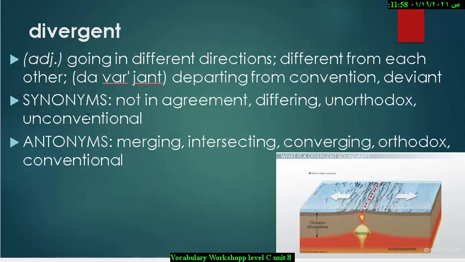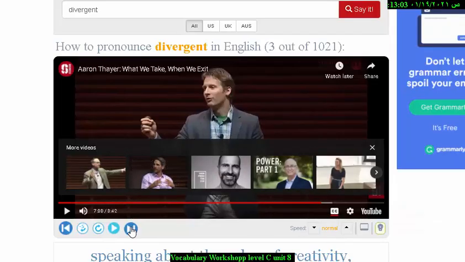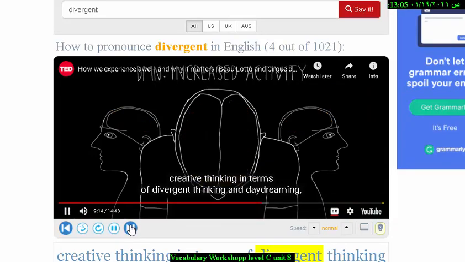Next word is divergent. It's an adjective which means going in different directions, different from each other, or departing from convention, deviant. The synonyms are not in agreement, differing, unorthodox, unconventional, and the antonyms are merging, intersecting, converging, orthodox, or conventional. Creative thinking in terms of divergent thinking and daydreaming is now. Divergent thinking means thinking in different ways.